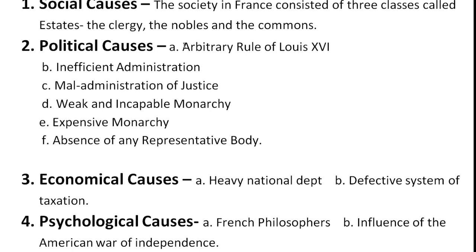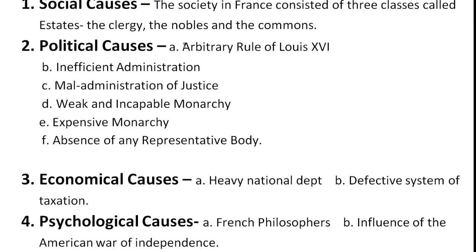Of course, in any country, if laws are of different types, it shows that different laws apply to different people. So it means there is no chance of justice when there is partiality. After that, the next heading is weak and incapable monarchy. Whatever decisions were taken by Louis XVI were not okay with everyone. That's why it shows that he was weak and incapable.